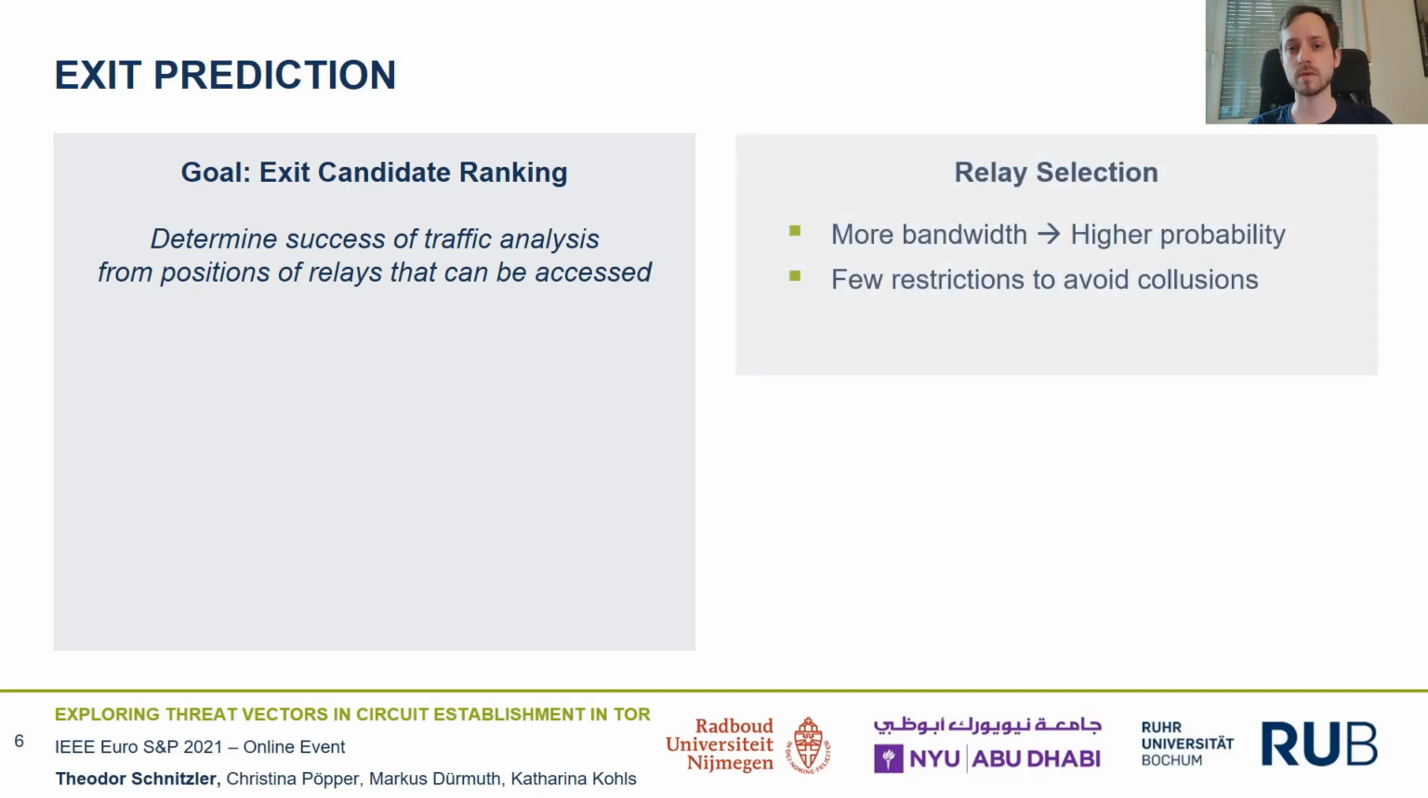The first one is rather naive and straightforward. Relay selection in Tor is mainly based on the bandwidth relays provide. The more bandwidth a relay offers, the more frequently it is included in a circuit. It's simple as that.